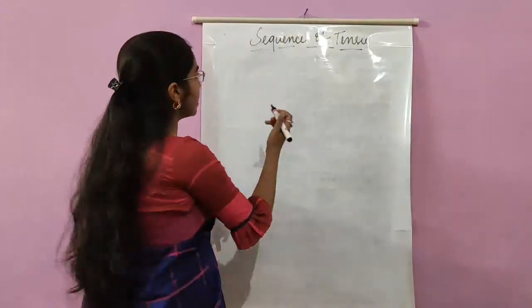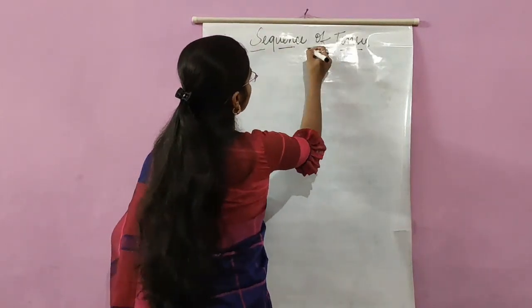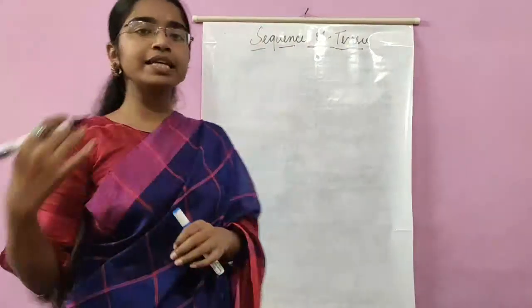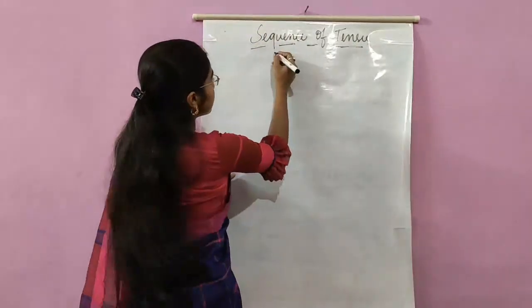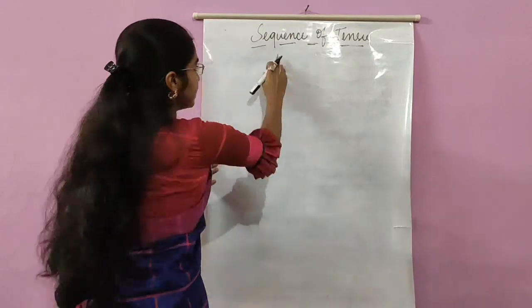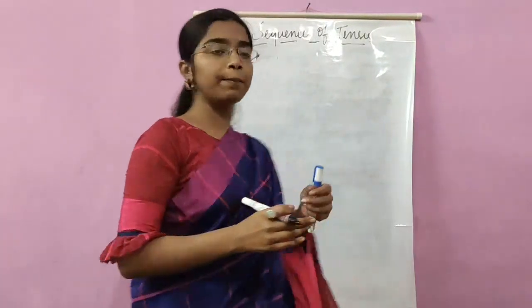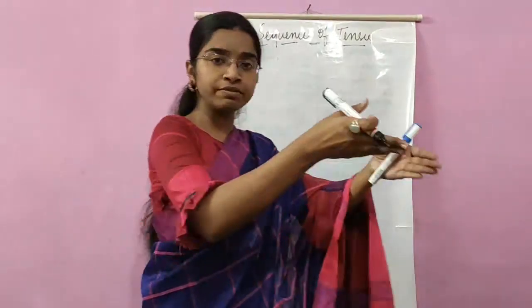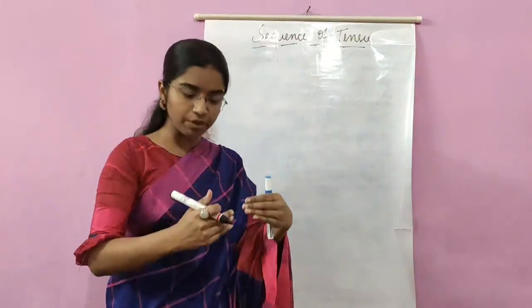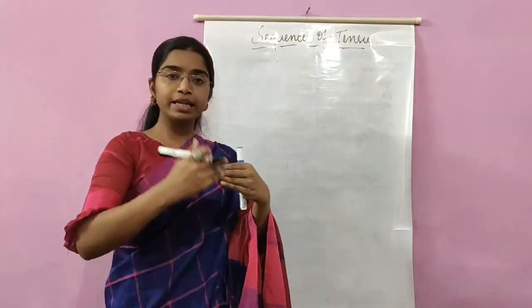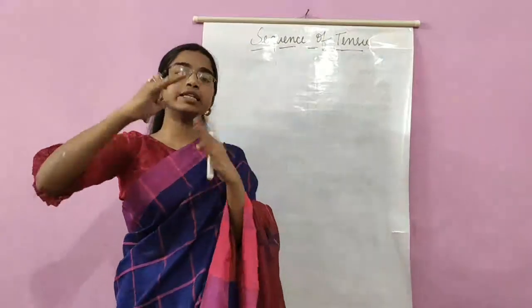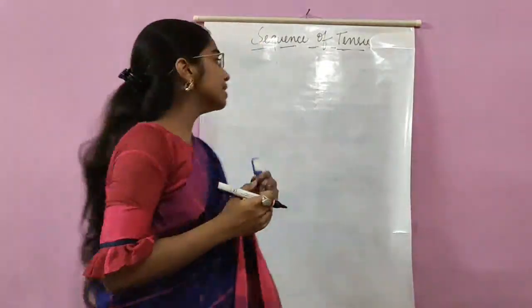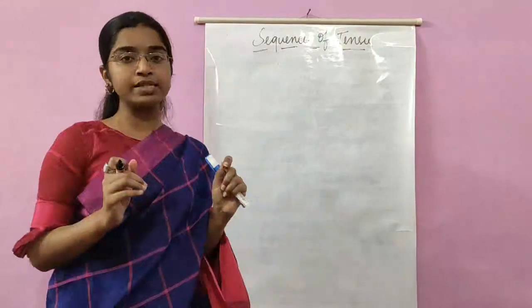Okay, now if I ask you what do you mean by sequence of tense, you can very easily say that the word sequence means what? Suppose when you go for the school's assembly, what happens? There is a kind of sequence in which you stand. The shorter one has to stand first, then it keeps on going in terms of ascending order. Okay, same is the case here, sequence of tenses.